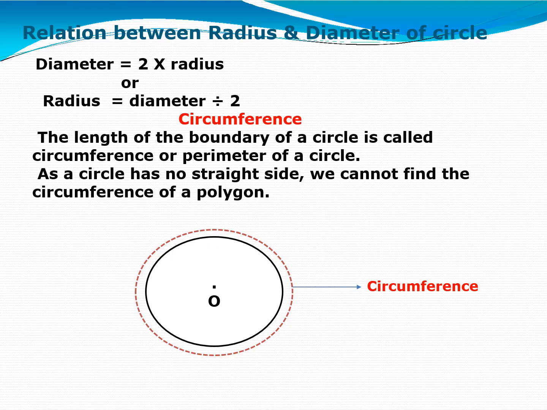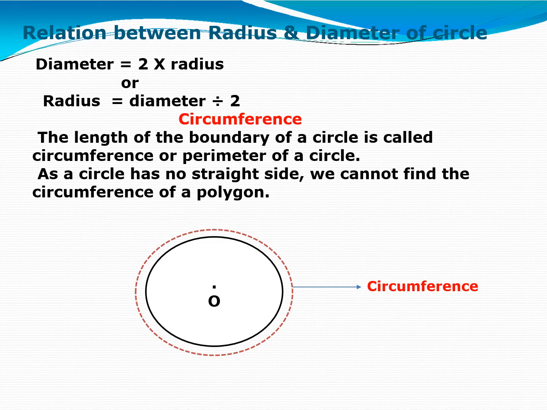Actually, a circle does not have a straight side, so we cannot find the circumference as we do for a polygon using a ruler, but here you can calculate it through thread. Start from there and also end on the same point.